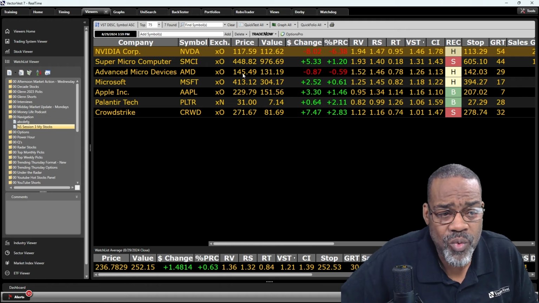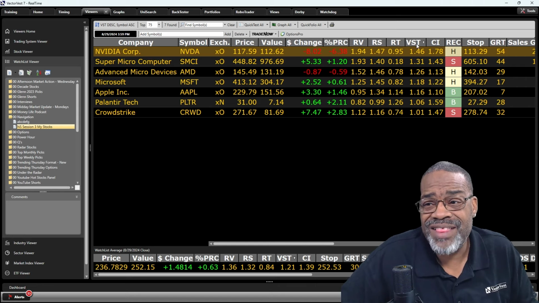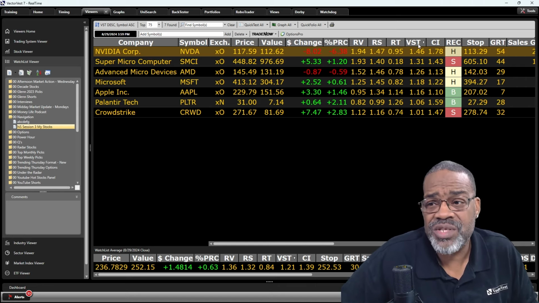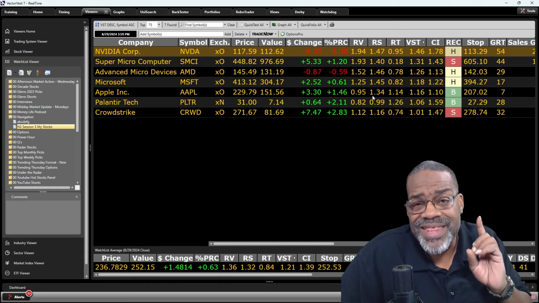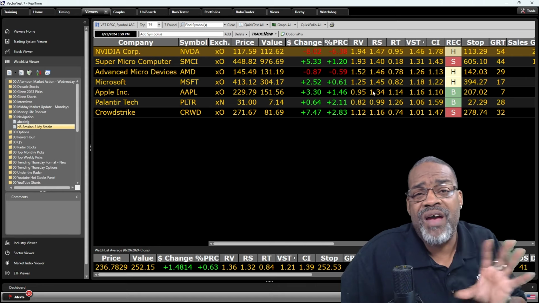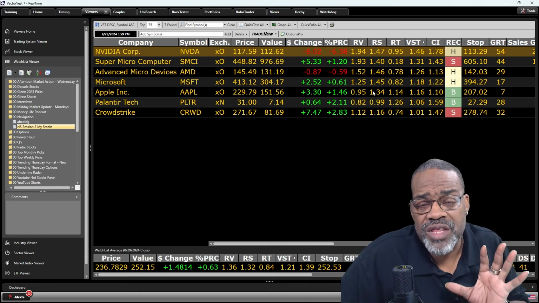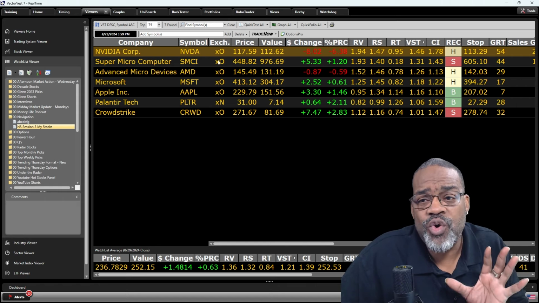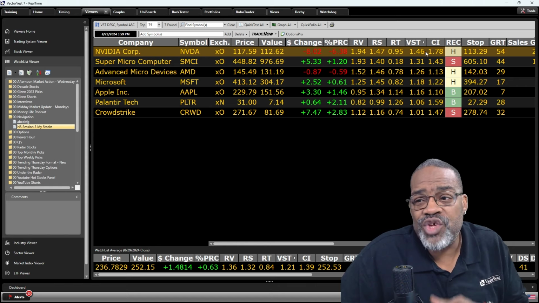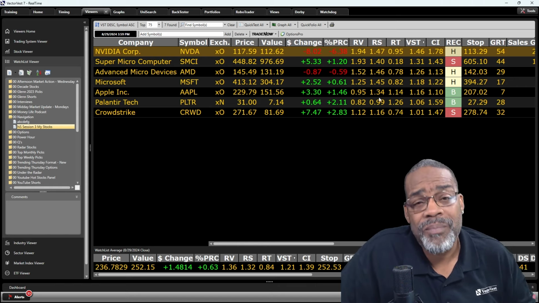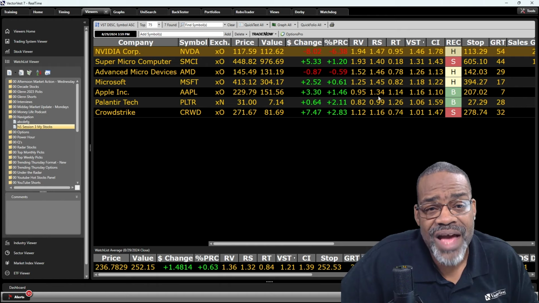And again, when you build a watch list of your stocks, the power of the software, you can see the price to value, all of our proprietary indicators, and they're automatically sorted by VST. So the stock with the best combination of value, safety, and timing is at the top of the list. This is what separates us from every other site or every other brokerage where you can build a watch list. Our stock watch list automatically ranks them. So no matter what stocks you have in there, you'll see where they sit and how you can compare them to every stock in that watch list.